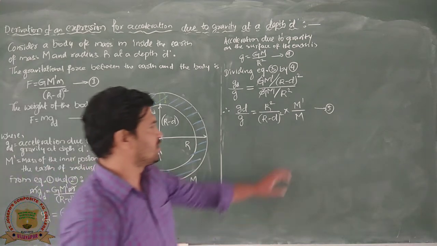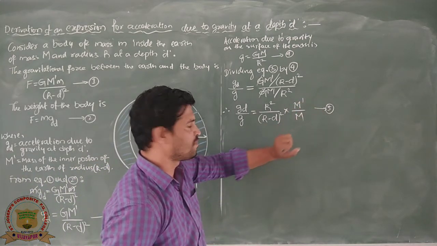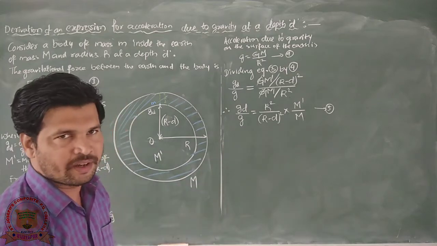Okay, and here we have to find the ratio of M dash by M in terms of the density of the earth.